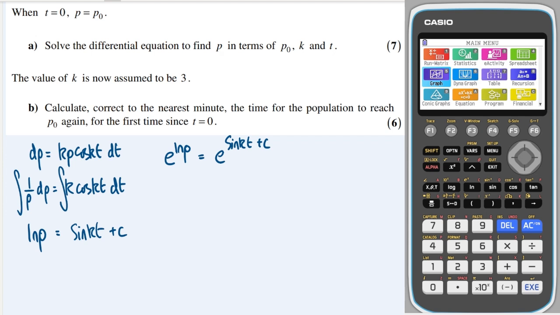Then e to the ln p will just be p, and this will be the same as e to the sine kt multiplied by e to the c, and we can do a constant swap there and call e to the c just a. So this means we get a e to the sine kt.